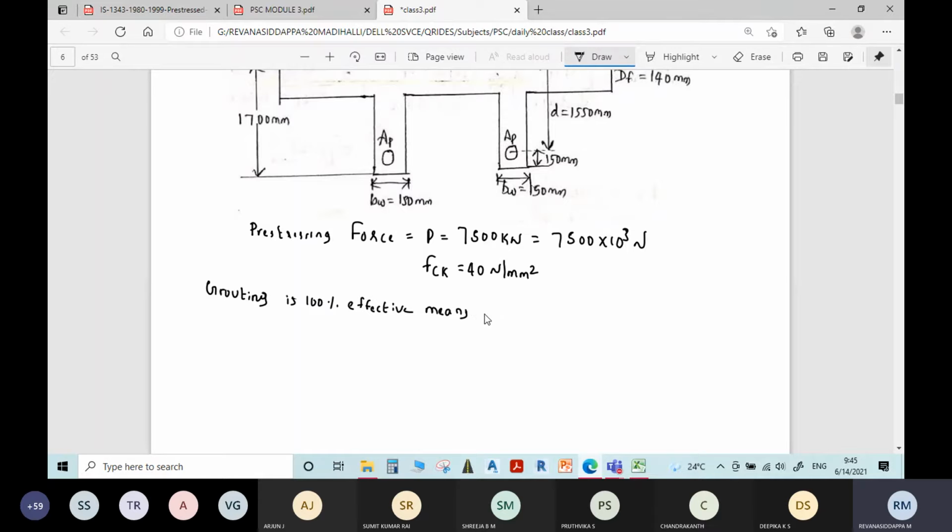So 100% effective grouting means it is understood that it is a bonded pre-stressed member. And bonded member with the pre-tensioning or post-tensioning, where we will do the grouting? Case of pre-tensioning or post-tensioning? Post-tensioning.